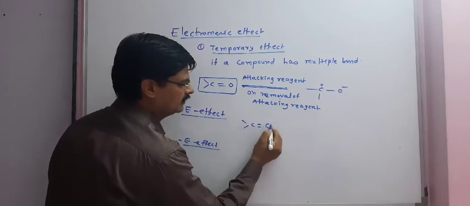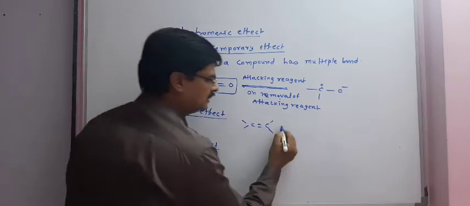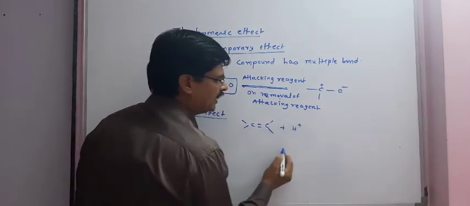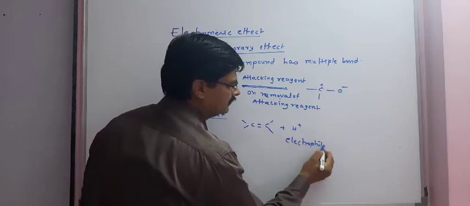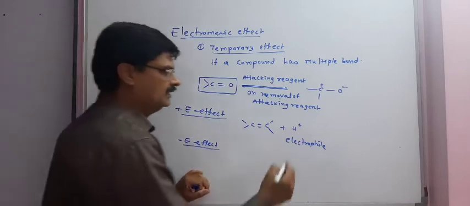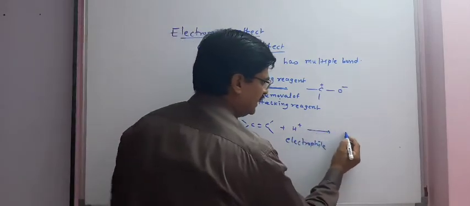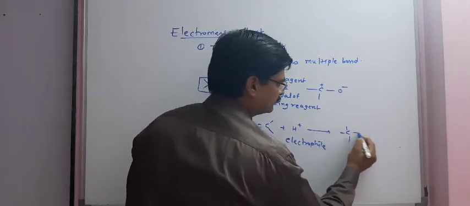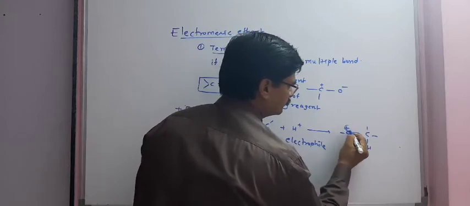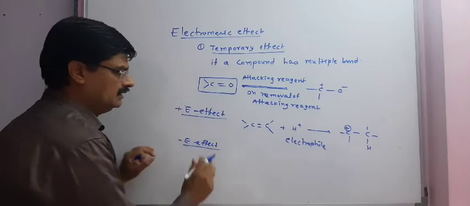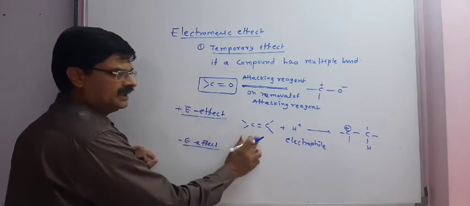To understand plus E effect and minus E effect, we can take this example. If we have a double bond and attack of H plus, simply an electrophile, we will get this structure, and this is known as plus E effect.